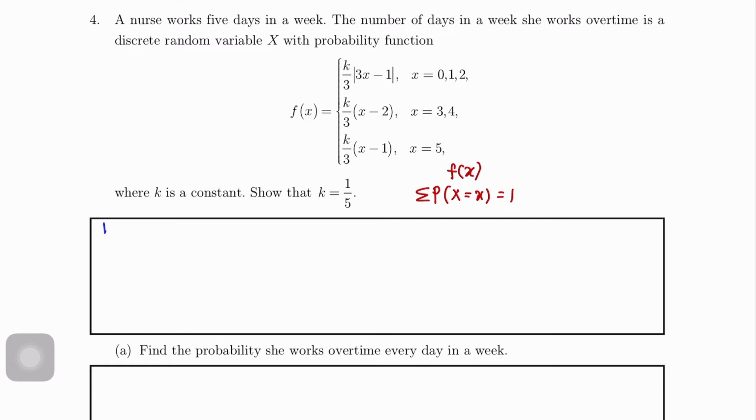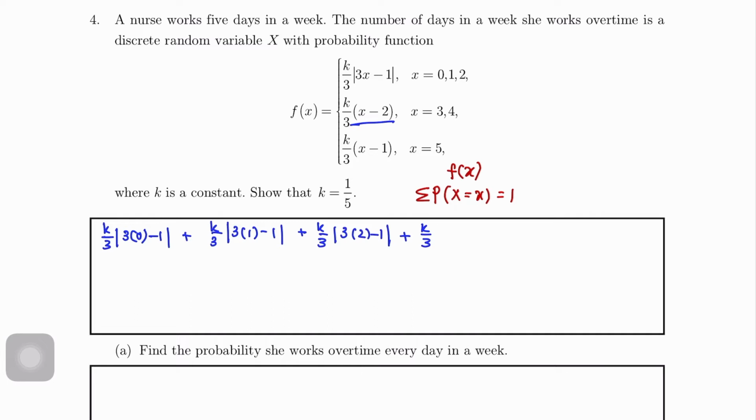Okay, so K over 3 modulus 3, 0, minus 1. Okay, sama juga untuk X equals to 1 and 2. 3, 1, minus 1. Plus K over 3. 3, 2, minus 1. Okay, tutup sekejap. Plus K over 3. For X equals to 3 and 4, we'll use this one. So, 3 minus 2. Sorry.